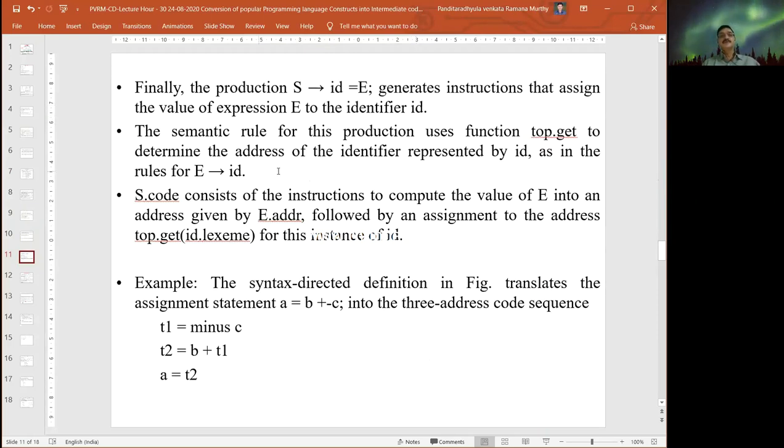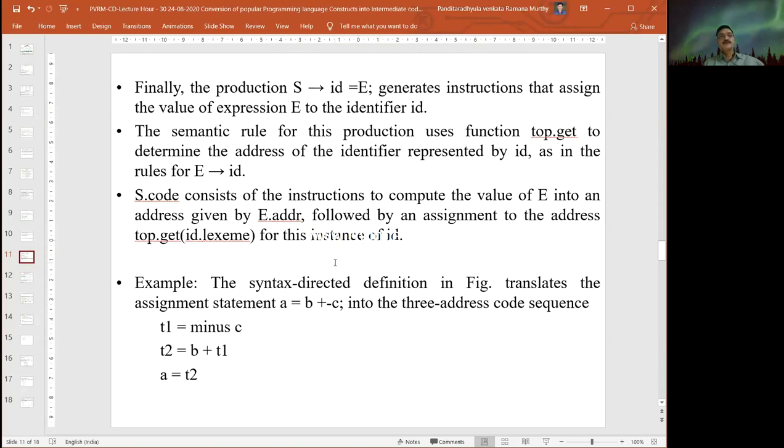The semantic rules for this production use the function top.get to determine the address of the identifier represented by id. As in the rule, s.code consists of the instruction to compute the value of e into the address given by e.address, followed by an assignment to the address top.get of id.lexeme for this instance of id.